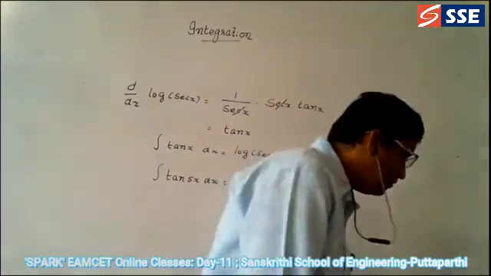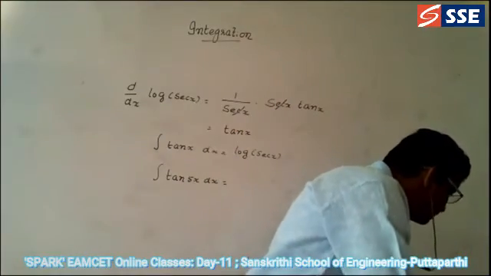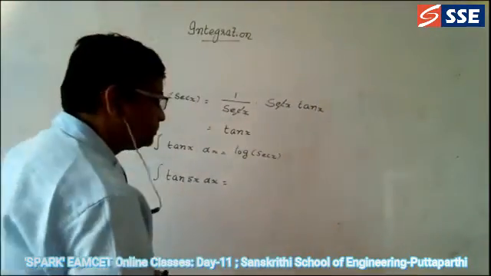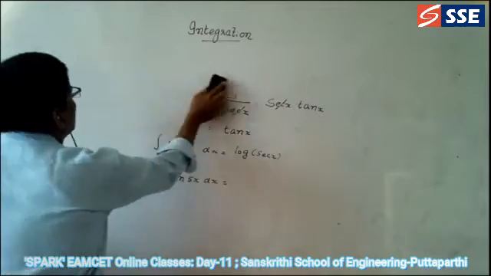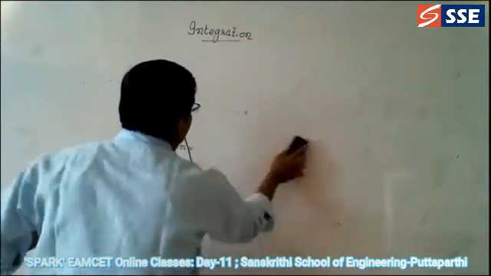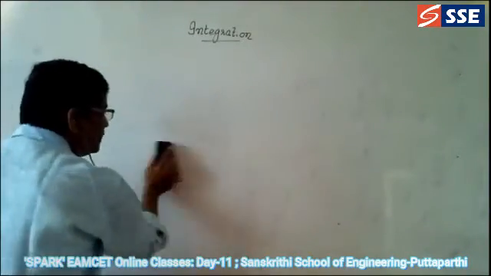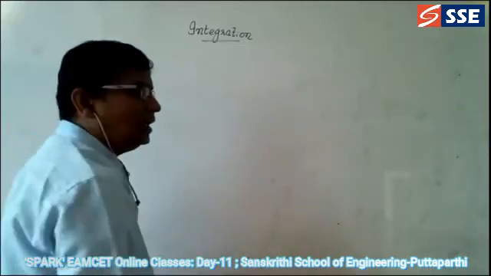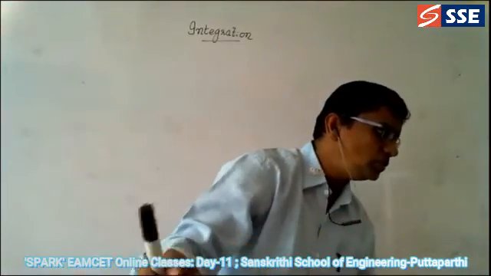Okay, log of secant 5x divided by 5 is the answer. So like this we are going to do it. Even if you forget, if you know the differentiation, integration automatically becomes very easy.